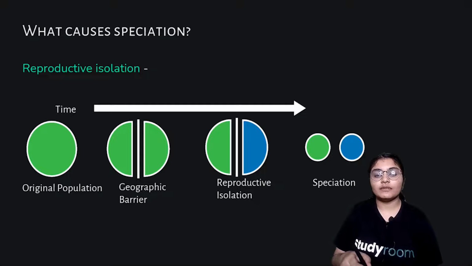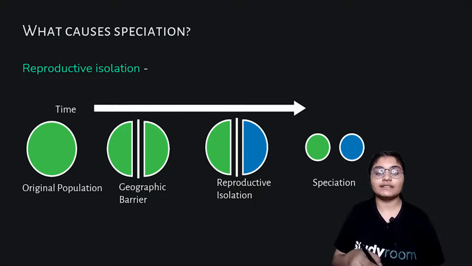This causes reproductive isolation, and the species become acquainted with the environment on their side of the barrier. Hence they develop new characters due to the environmental stress they face here, and they become a different species. So here you can see the two different species being formed.